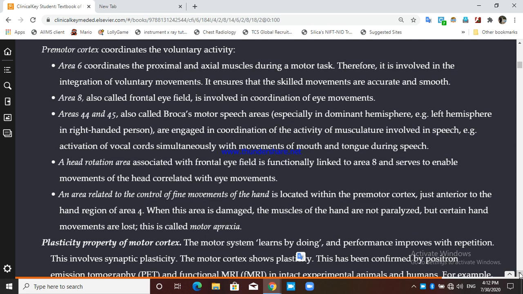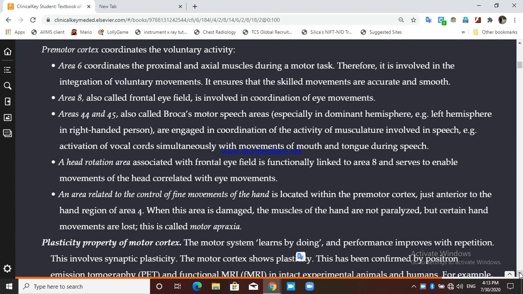The axis of the body and the proximal muscles are controlled in area number 6. Therefore, it is involved in integration of voluntary movement. It ensures that skilled movements are accurate and smooth. So there are 2-3 functions that you should know: accuracy of skilled movements, integration of voluntary movement, and proximal and axial muscle control.